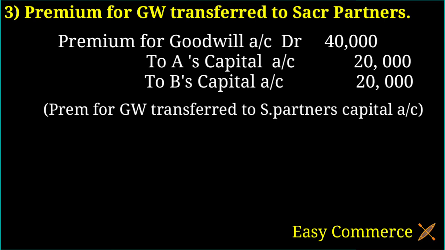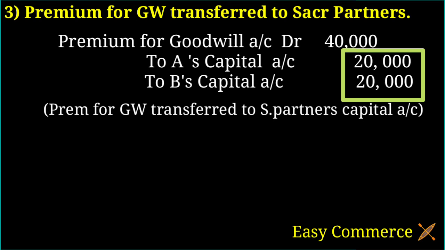Until now we recorded that the new partner brought premium for goodwill, and that premium for goodwill we distributed to the old partners' capital accounts. Both of these journal entries we have already written. Then sometimes the old partners will withdraw this premium for goodwill. If it is mentioned in the question that the old partners withdraw the premium for goodwill, in that case we have to pass one more journal entry.